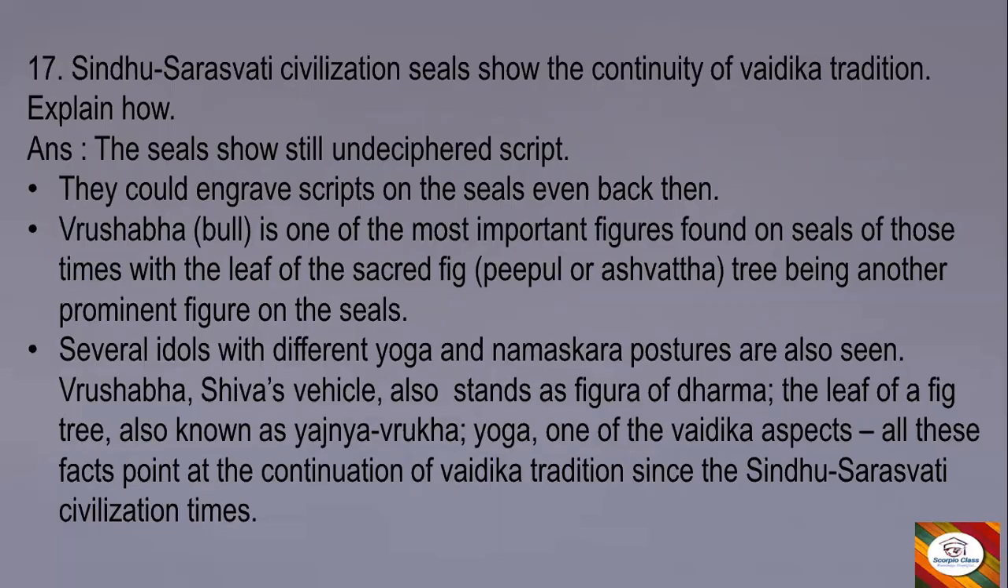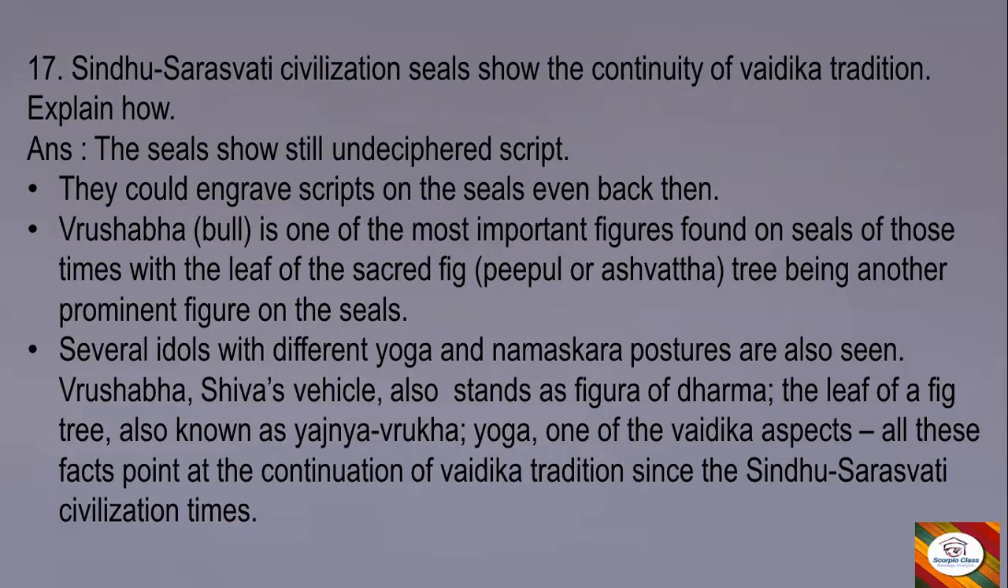They could engrave scripts on the seals even back then. Vrishabha, bull, is one of the most important figures found on seals of those times, with the leaf of the sacred figure, peepal or Ashwatha tree being another prominent figure on the seals. Several idols with different yoga and namaskara postures are also seen.